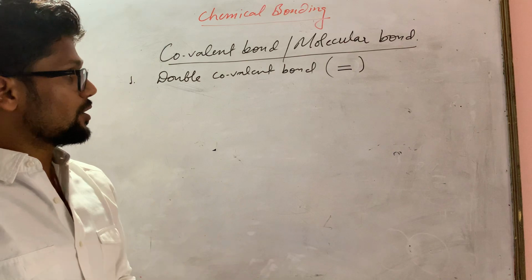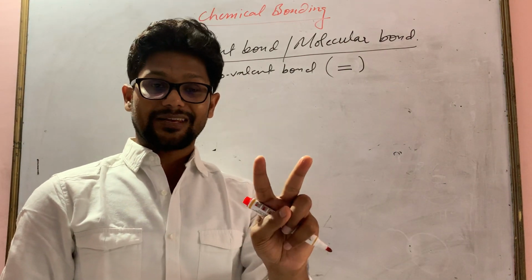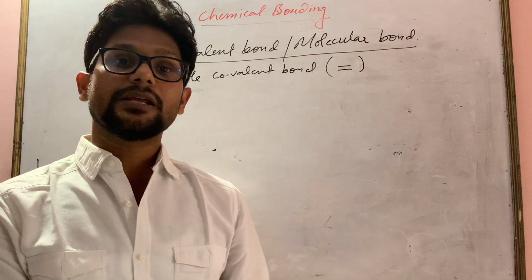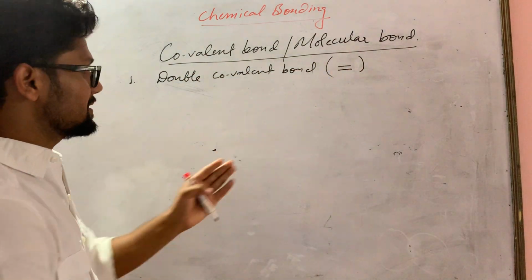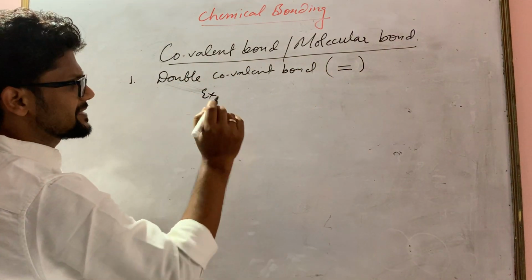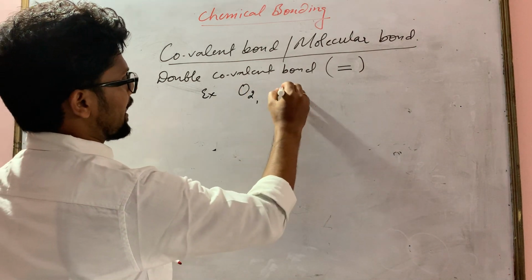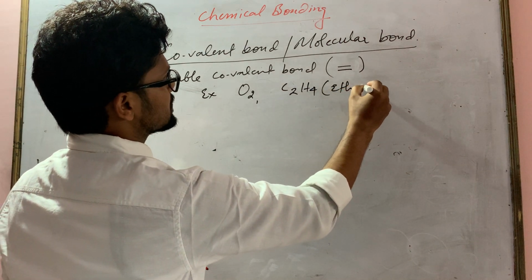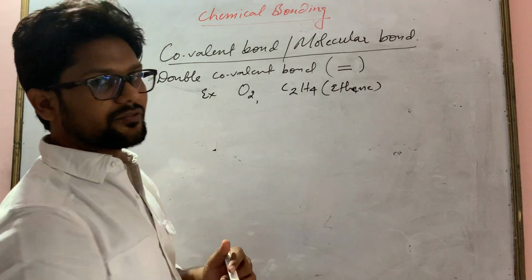Definition: the bond which is formed by sharing of two pairs of electrons between two combining atoms in a molecule is known as a double covalent bond. Examples: very few examples are given in your syllabus. One is oxygen, and one more is C2H4, whose name is ethene. There are more, but they are not given in your syllabus.